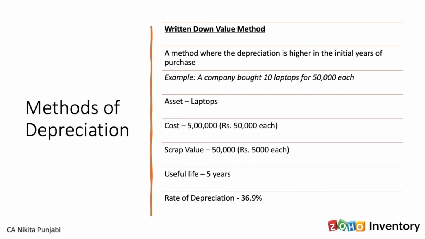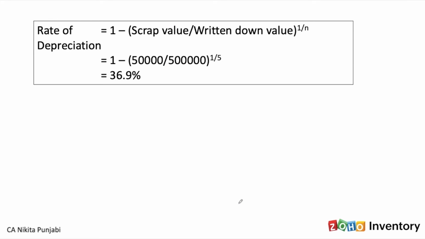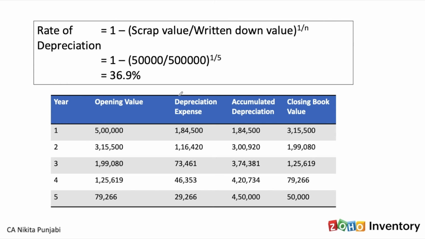Let's take the same example. If you see, all the details are the same. The only addition is the rate of depreciation, which is 36.9%. I'll show you how I got the rate. Rate of depreciation is 1 minus scrap value upon written down value raised to 1 upon n. 1 minus 50,000 divided by 5 lakh raised to 1 by 5, which is the useful life of the asset, comes to 36.9%. Now let's see how the table will work in this case.